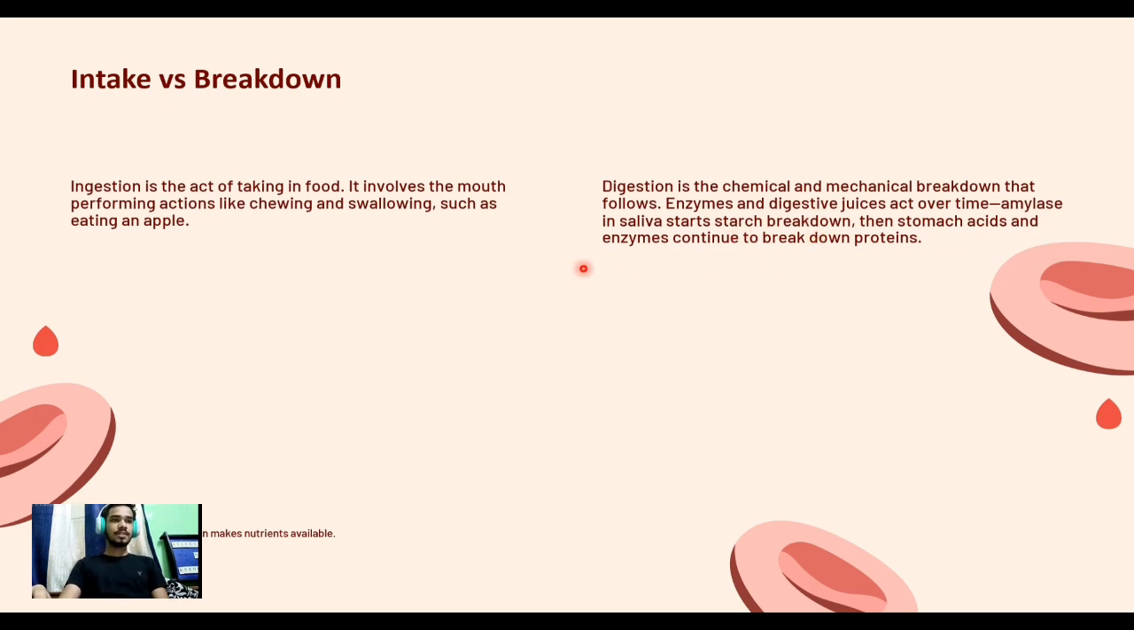Then stomach acids and enzymes continue to break down protein. Then it goes through the esophagus and then the stomach, where acids are present. It will break down also, and after that in the small intestine it will be absorbed.